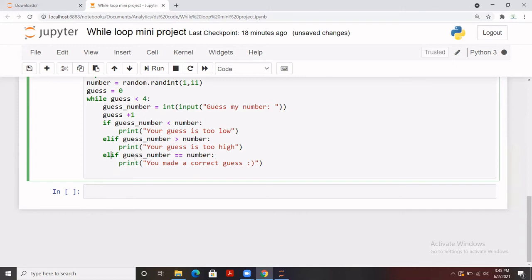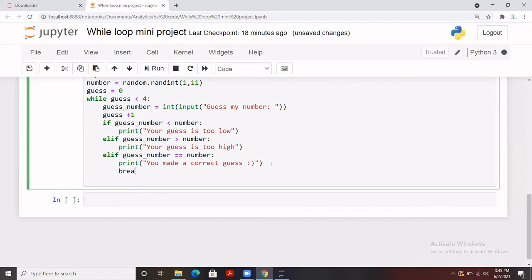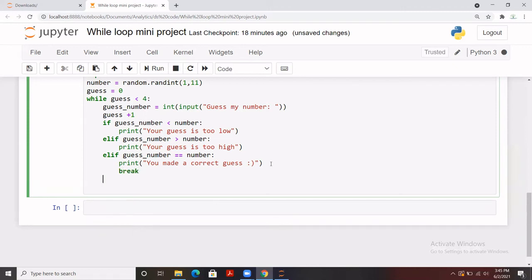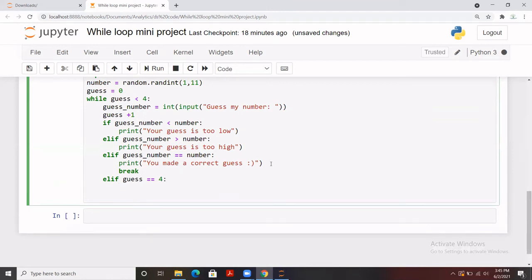Right. So this is the condition. I'm going to break it here. I believe you people are aware of the break and continue scenarios. If not, we may discuss that in a separate video. And then we are going to mark a condition here, which is 4. And then again, we are going to break it,